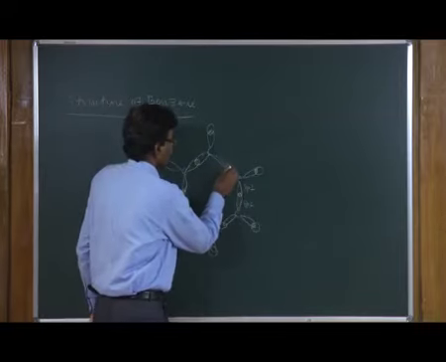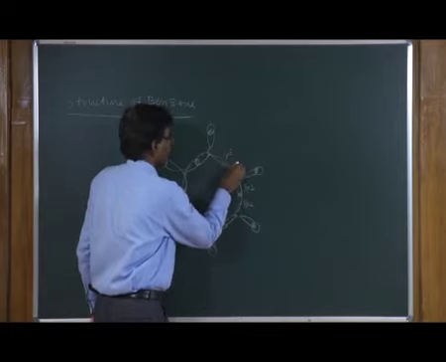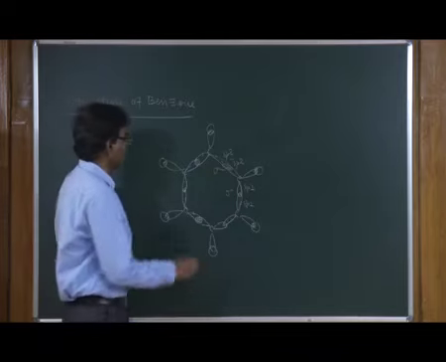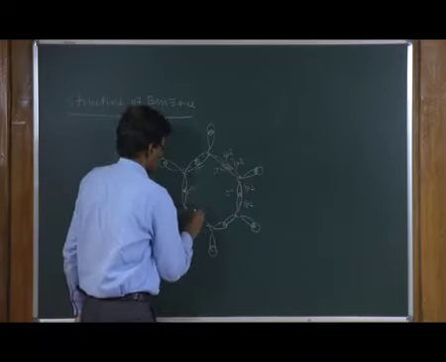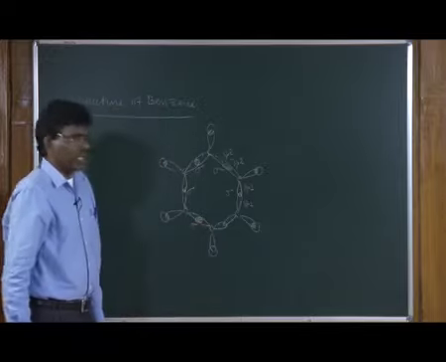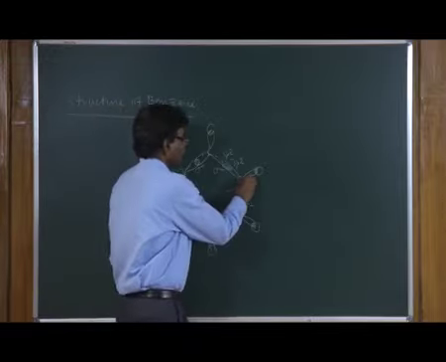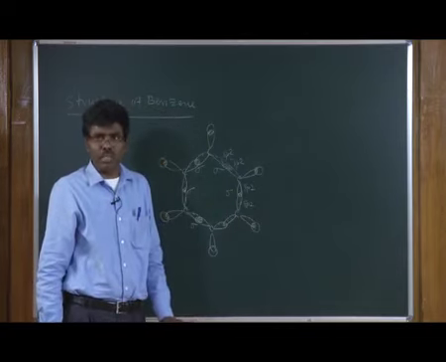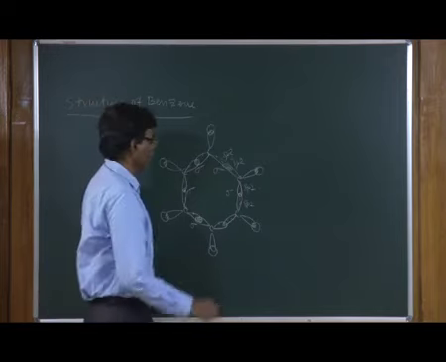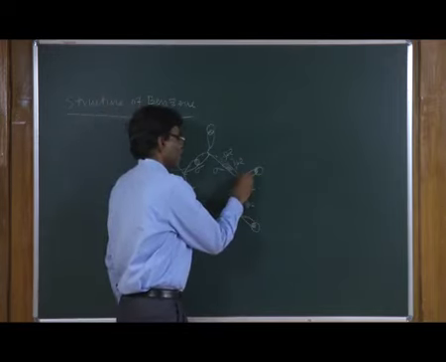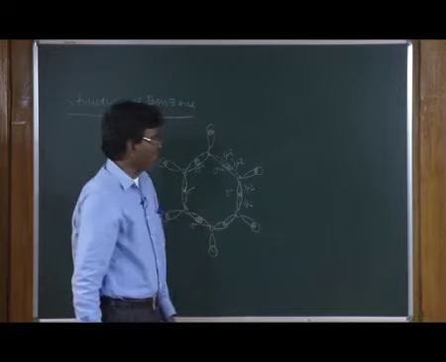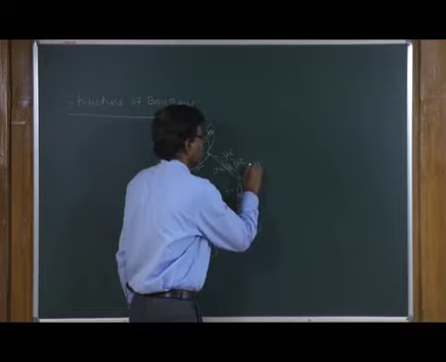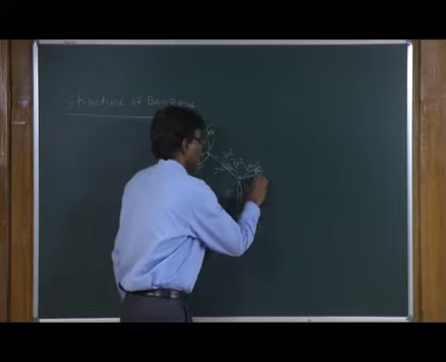Similarly, overlapping of these two sp2 hybridized orbitals leads to the formation of this carbon-carbon sigma bond. In addition to that, each carbon has another sp2 hybridized orbital. Basically, it has 3 sp2 hybridized orbitals, 1 p orbital with 1 electron, and overlapping of this sp2 hybridized orbital with the s orbital of hydrogen generates a C-H sigma bond.